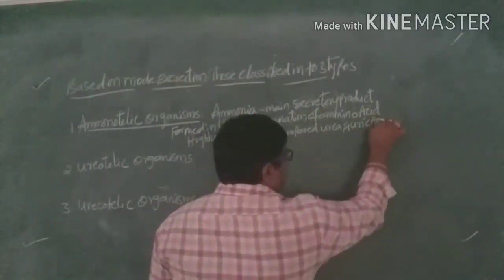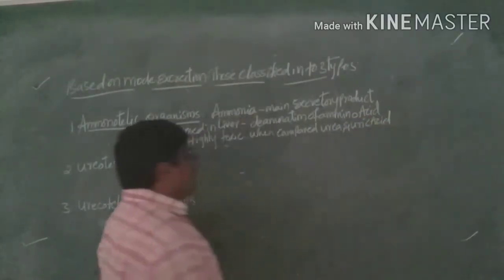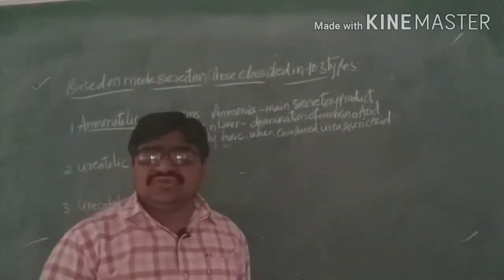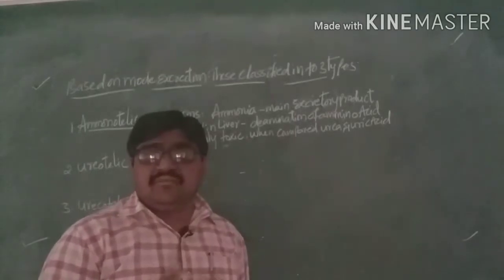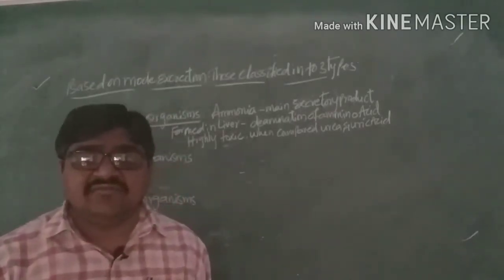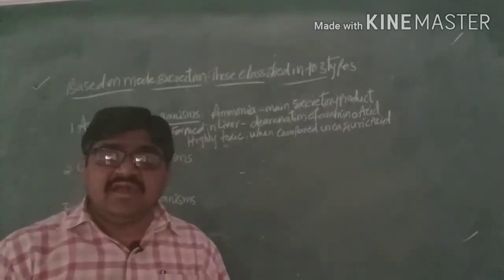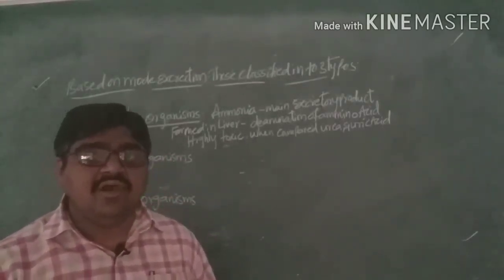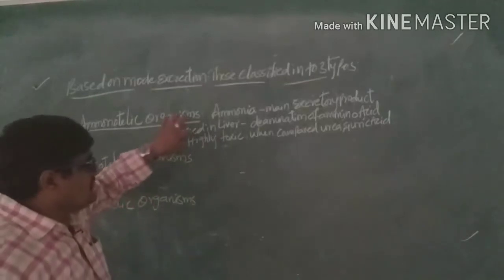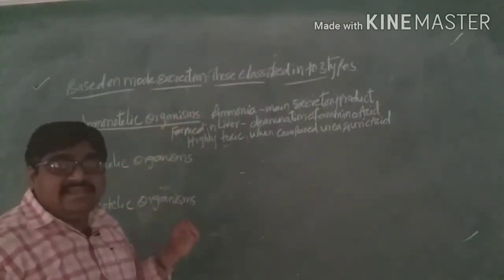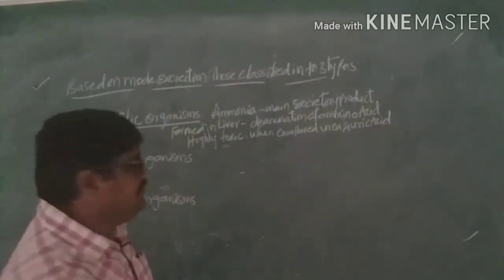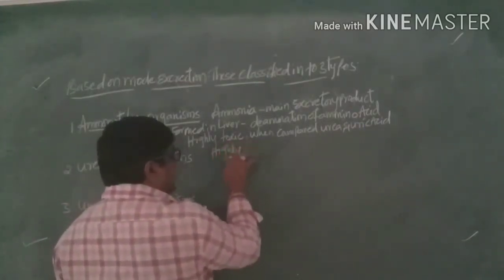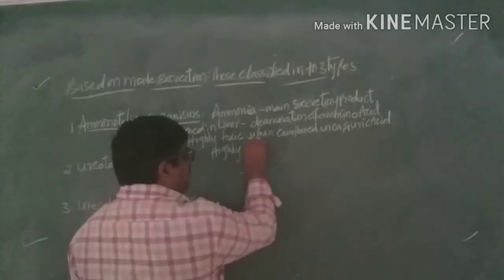Ammonia is a highly toxic material produced in our body as a waste and excretory product, and it is also highly soluble in water.